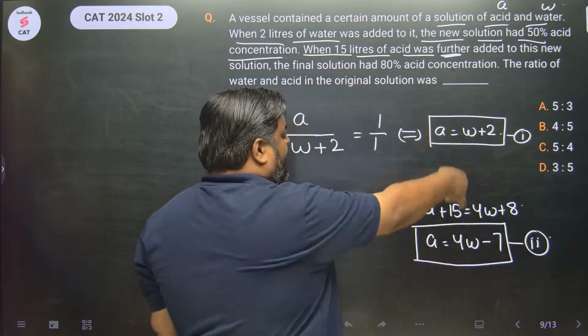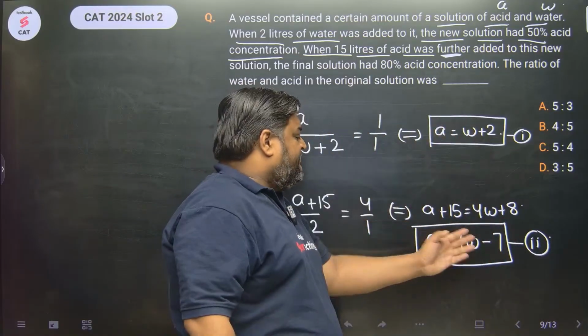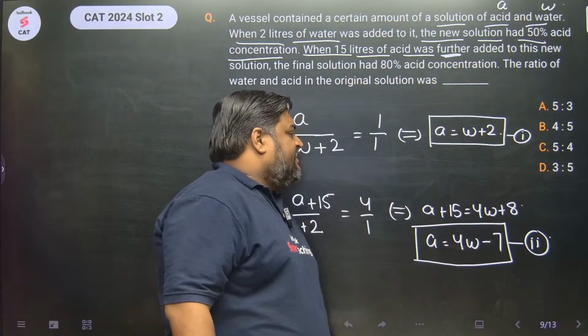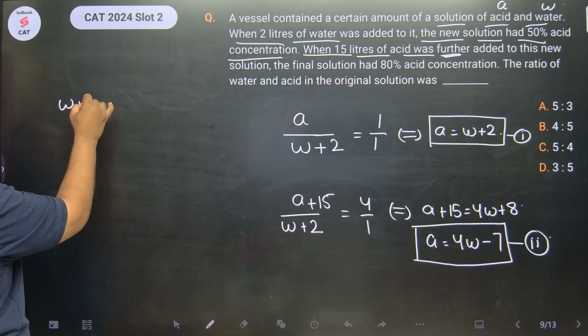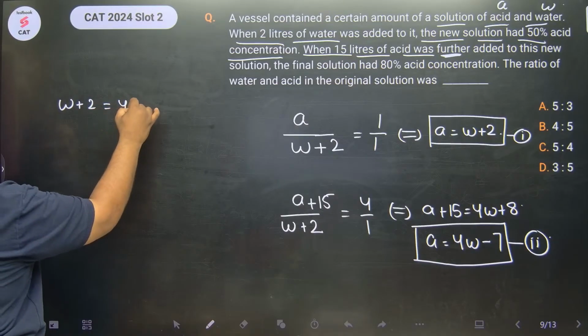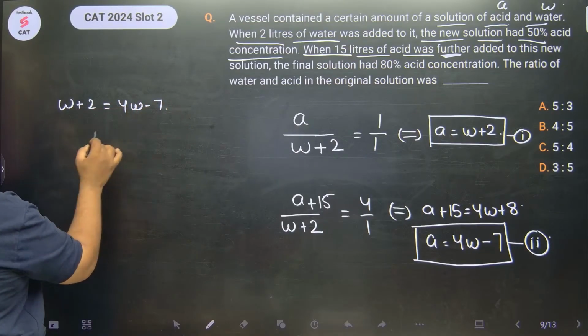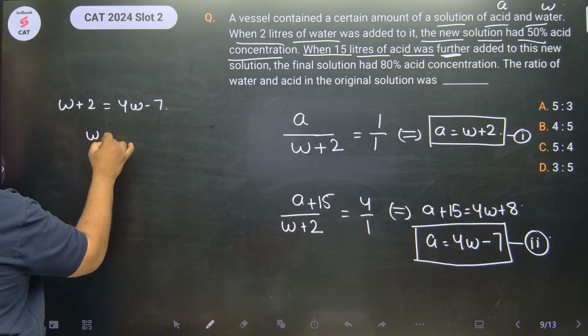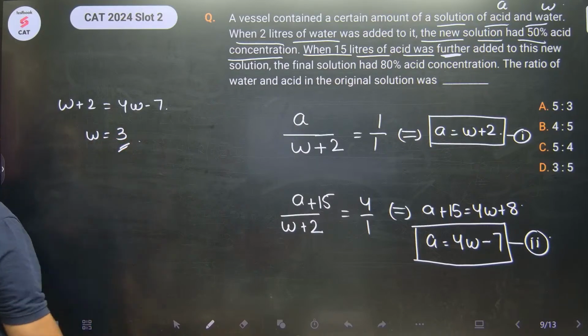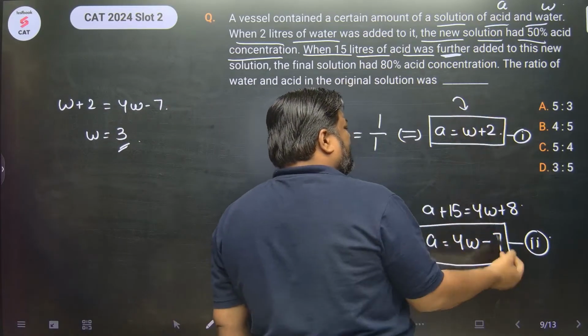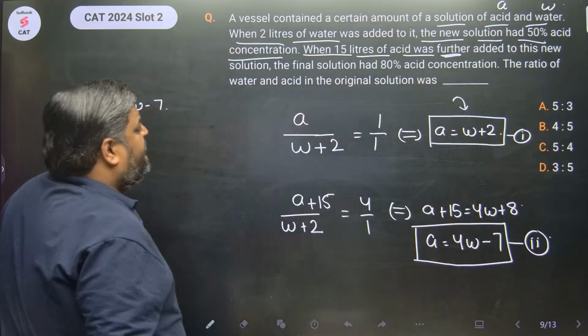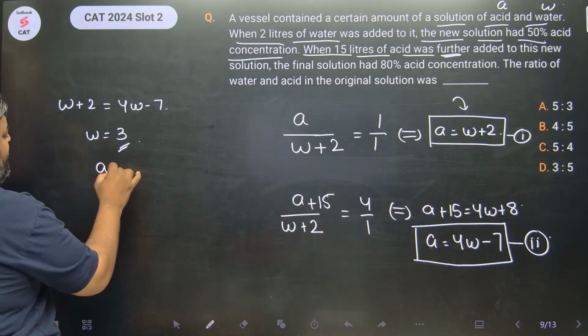And this is the value of A. So the right hand side we can equate it. I can write W plus 2 equals 4W minus 7. So W would be 3. And once W is 3, put value of W in the first equation or in second equation to find value of A, which would be 5.